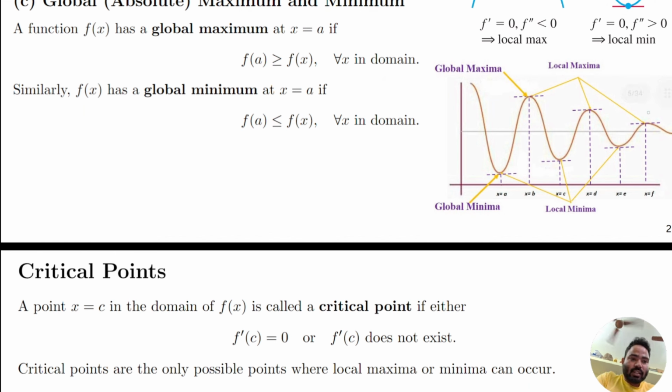Now here you can see in the graph, this has local minima, this local minima, this local minima, but overall this is the global minima. And the same for local maxima: this is a maximum, this is a maximum, this is a maximum, but overall this is the topmost value. So that is called global maxima. So a local one can be global also. So this local maxima becomes the global maxima.